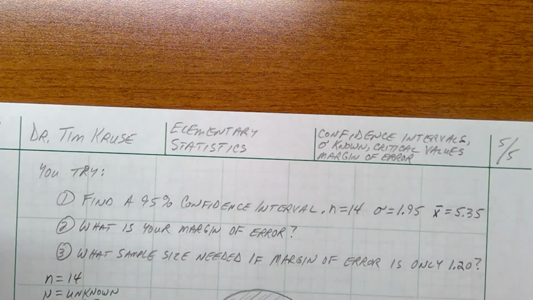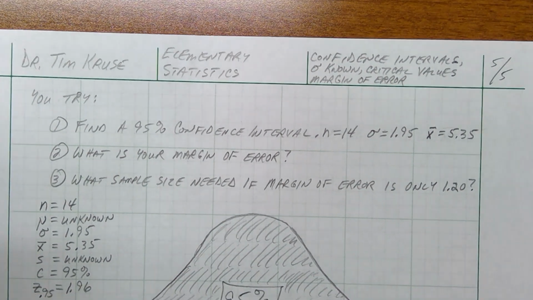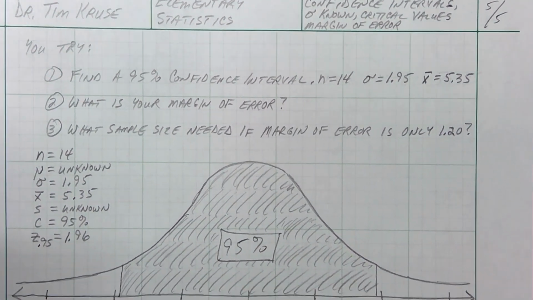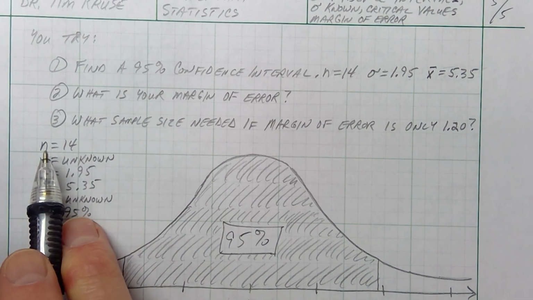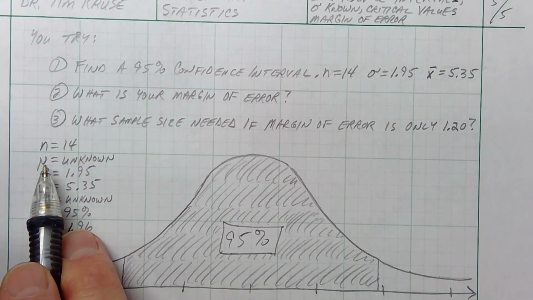All right, hopefully you paused the video. Here's a little hint about how to organize and draw your curve. All right, so how many fish did we catch? 14.